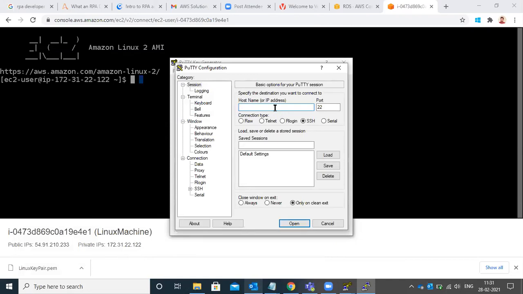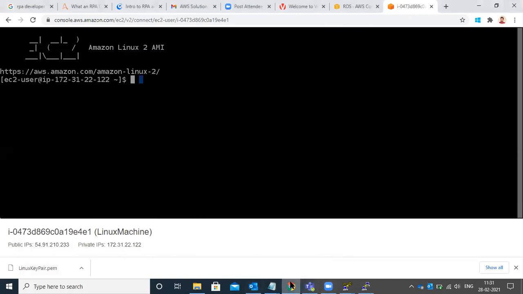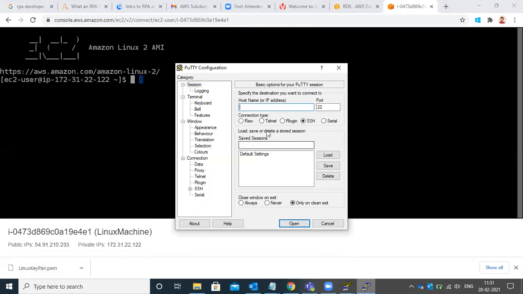You have to give the host IP address first. 54.91.210.233 is your IP address. Go to SSH and click on Auth.